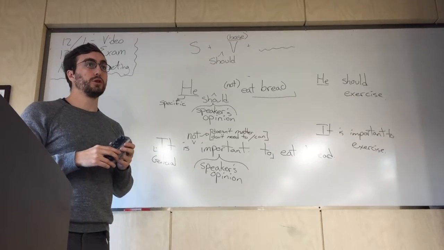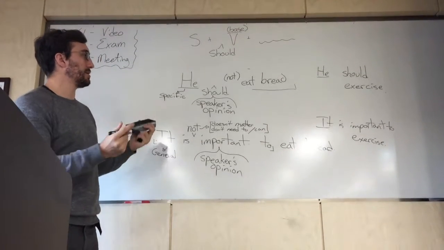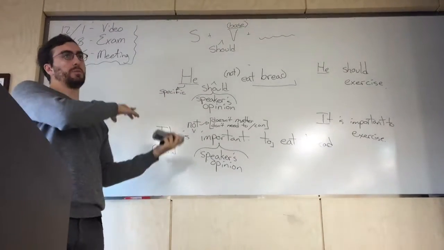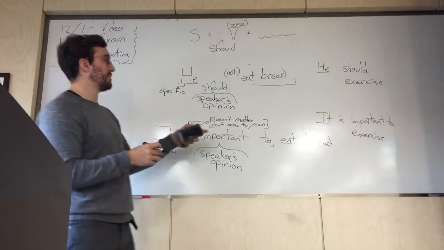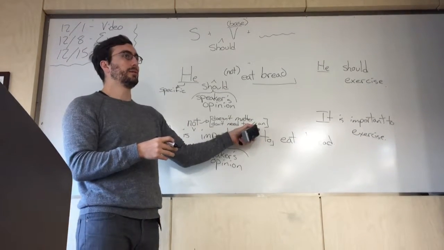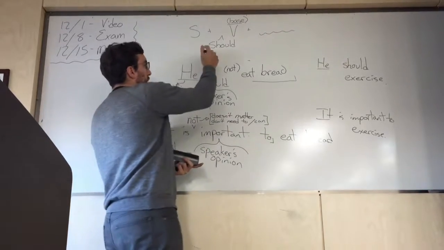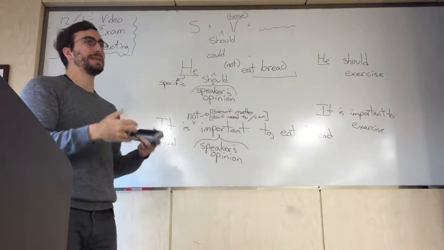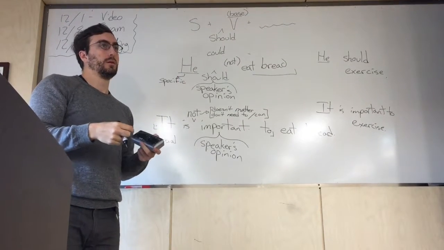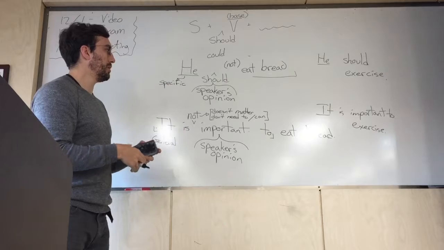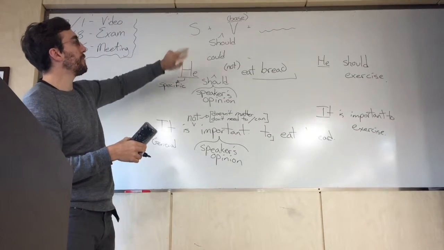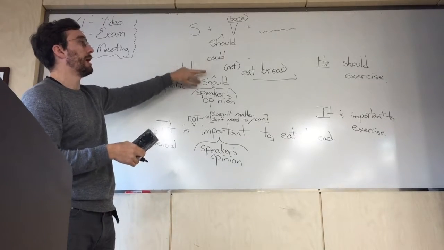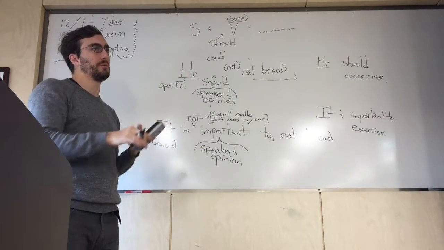How about could? So could is the same type of word as should, but the meaning will be completely different. So could is very similar in meaning to can. It's just a different tense. But you could say, he could eat bread. The meaning is just he can eat bread. So the meaning is different, but we would use it grammatically in the same way we would use should, but it is different meaning.